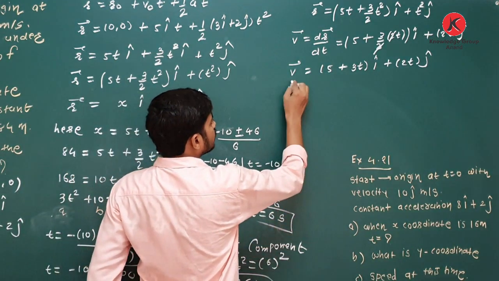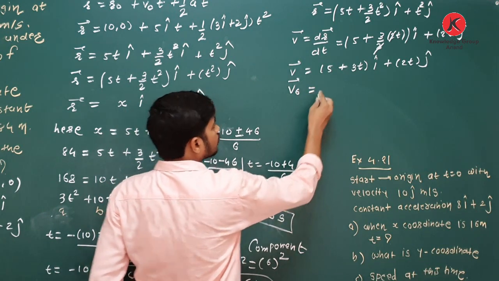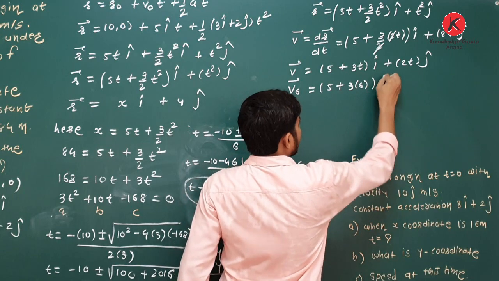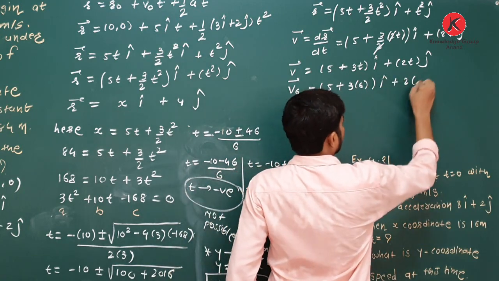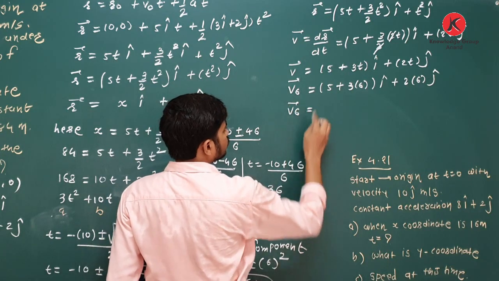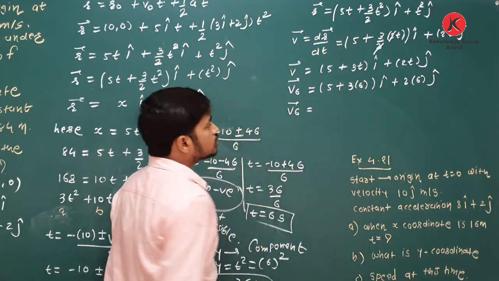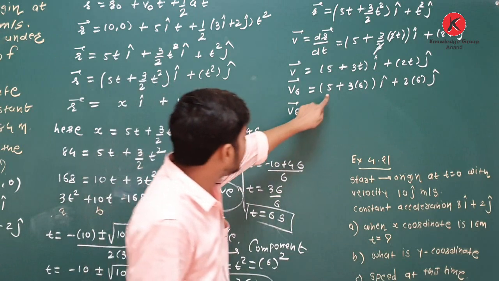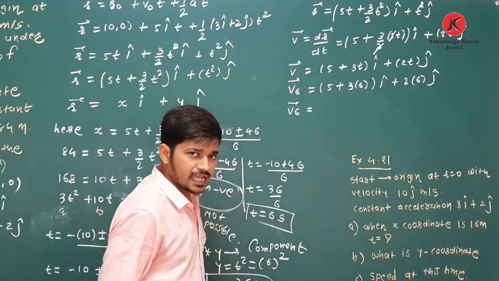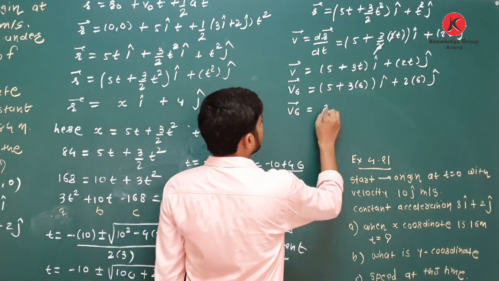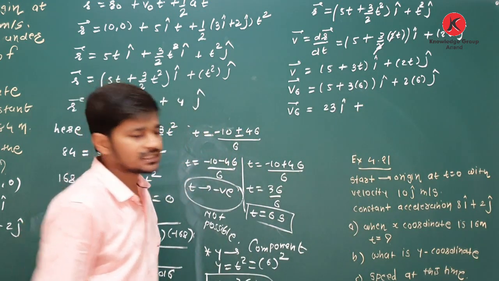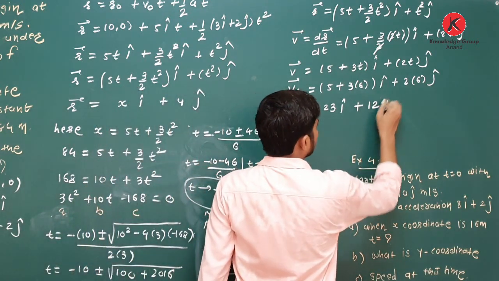So put the value of time: v6 is equal to 5 plus 3 into 6 i caret plus 2 into 6 j caret. 6 into 3 is 18, 18 plus 5 is 23, so it is 23 i caret, plus 2 into 6, it is 12 j caret.